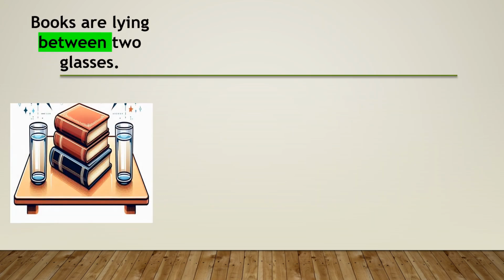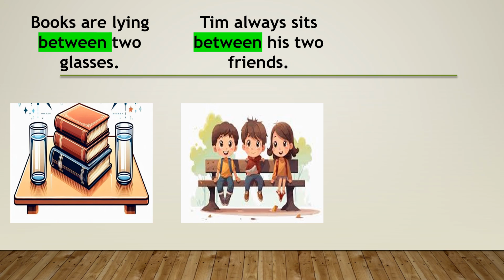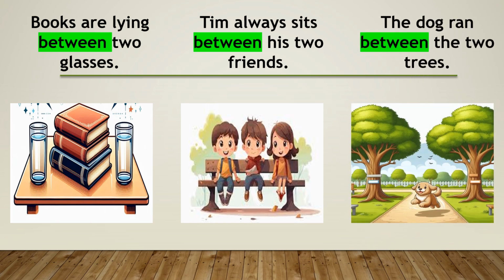Now, where are the books? Look carefully. Books are lying between two glasses. That means the books are right in the middle of two glasses. Next example. Tim always sits between his two friends. That means Tim has a friend on each side and he is in the middle. And finally, the dog ran between the two trees. Children, here the dog is running with one tree on either side.